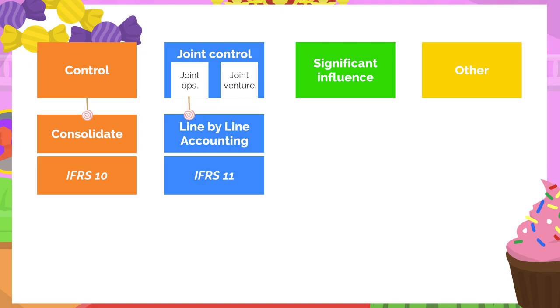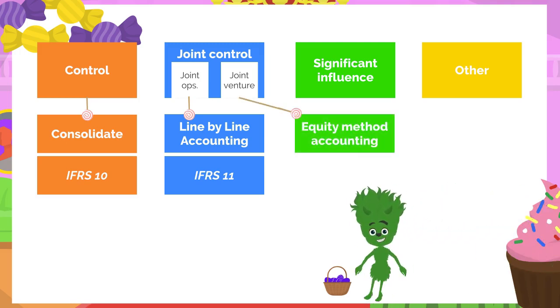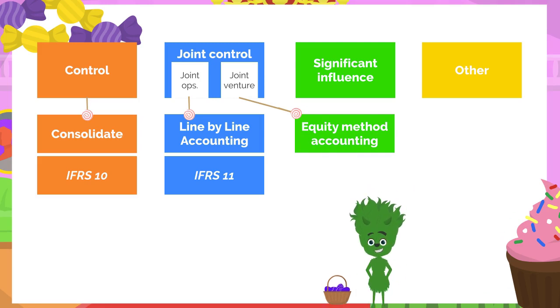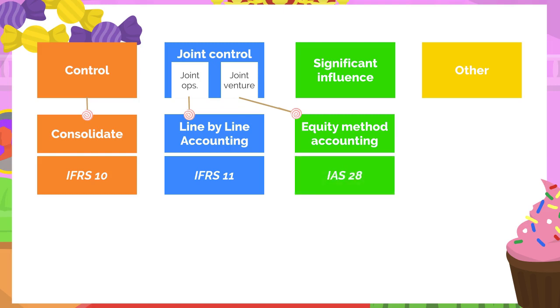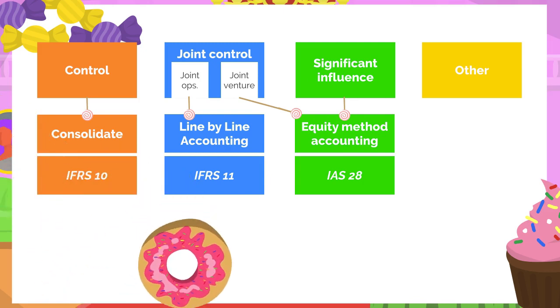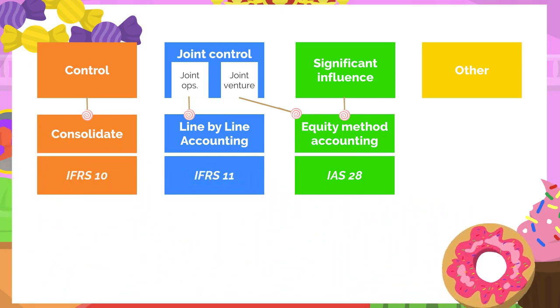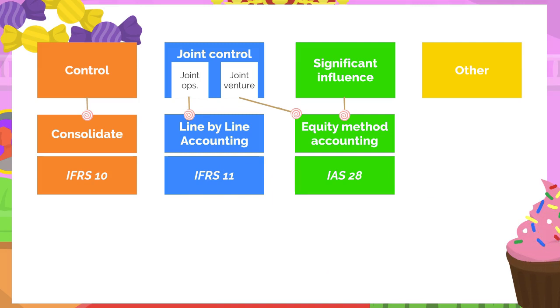If the investee is a joint venture, the reporting entity will generally apply the equity method of accounting for the investee in its financial statements, subject to certain scope exceptions. This scenario is prescribed in IFRS 11, but refers to the accounting model in IAS 28, Investments in Associates and Joint Ventures, for its measurement guidance. When a reporting entity possesses significant influence over its investee, it will generally apply the equity method of accounting for the investment in its associate in its financial statements, subject to scope exceptions. This scenario is covered under IAS 28.